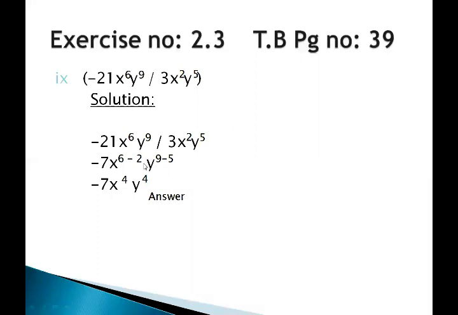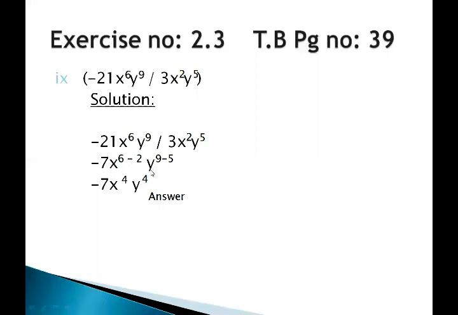And move to the variables. In the numerator we have x to the power 6 and in the denominator we have x to the power 2. So here again we will apply the law, that is the law of quotient of power. It says that if the bases are the same in division form, the exponent of the denominator will be subtracted from the exponent of the numerator.